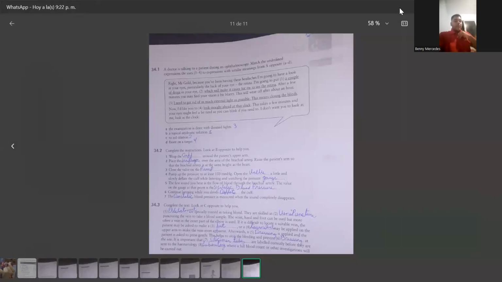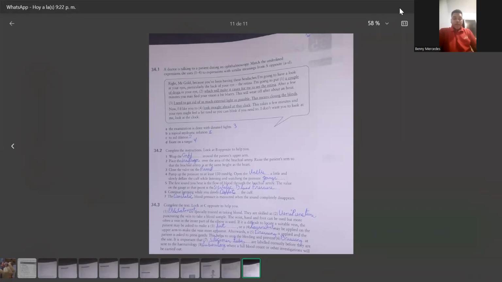34.1. A doctor is talking to a patient during an ophthalmoscopy. Match the underlined expressions 1 to 4 to expressions with similar meanings from A opposite, A to D. Right, Mr. Go, because you've been having these headaches, I'm going to have a look at your eyes, particularly the back of your eye, the retina.